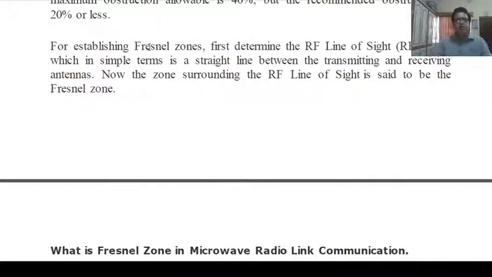For establishing Fresnel zones, first determine the radio frequency line of sight, which in simple terms is a straight line between the transmitting and receiving antennas. The zone surrounding the radio frequency line of sight is said to be the Fresnel zone.